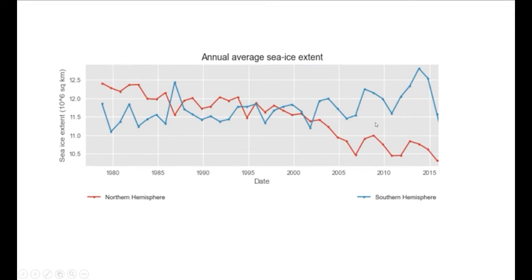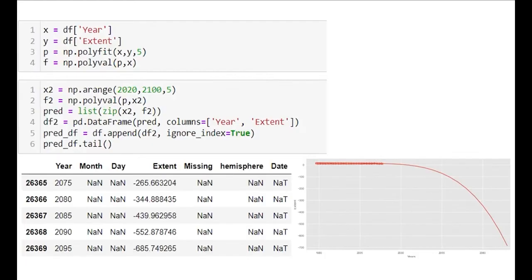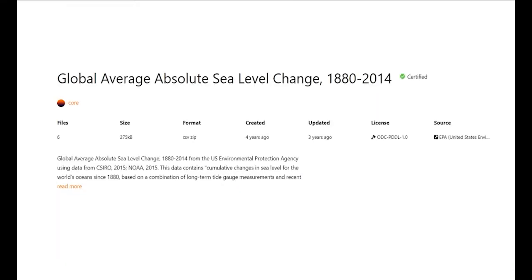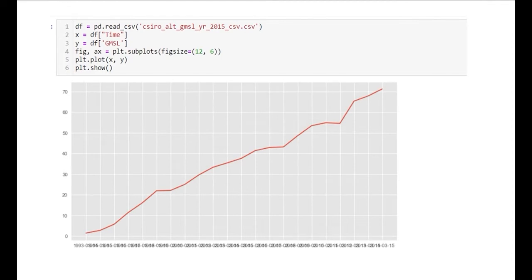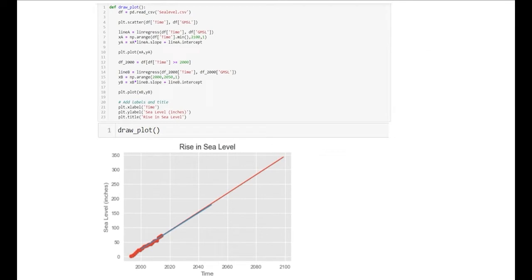In this graph, we can see the average sea ice extent. As you can see, I used regression algorithm to predict extent data to 2095. This is the second dataset I used on our project, and it's about the changing sea levels around the world. And also I used pandas library to import dataset and made a graph which is showing us sea level from 1995 to 2015. And also I use regression algorithm to predict the sea level change 100 years later.